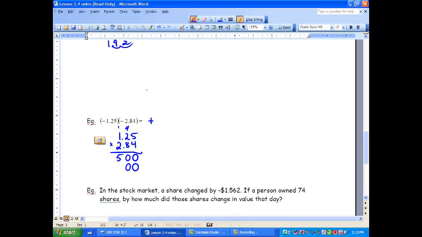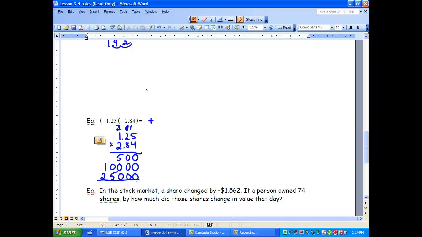All right. Then we go 8 times 2 is 16, plus 4 is 20. And then we're going to put a 2 up top. And then we go 8 times 1 is 8, plus 2 is 10. Now we put 2 zeros in to fill in those spots. And then we go 2 times 5 is 10. We put a 1 in. 2 times 2 is 4, plus 1 is 5. And then lastly, 2 times 1 is 2.